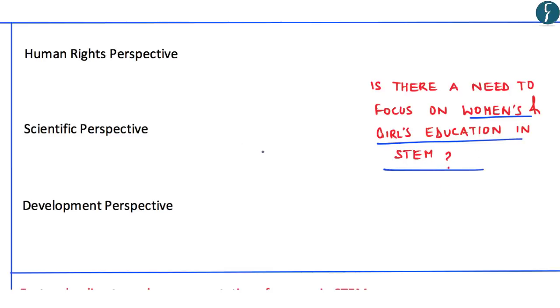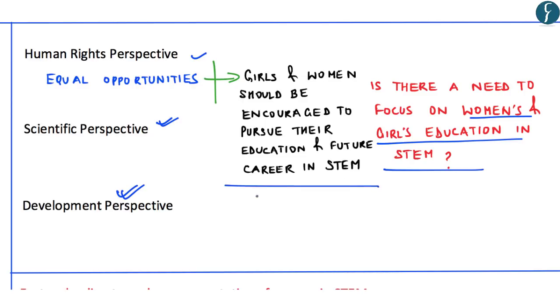Now, to ensure that girls have equal participation in the field of STEM is not only a human rights perspective, but is also a scientific perspective which will further lead to their overall development. So, from a human rights perspective, all people are equal and should have equal opportunities, and this means that even girls and women should be encouraged to pursue their career in the field of STEM. Further, girls should also be encouraged to study and work in the field of their choice.